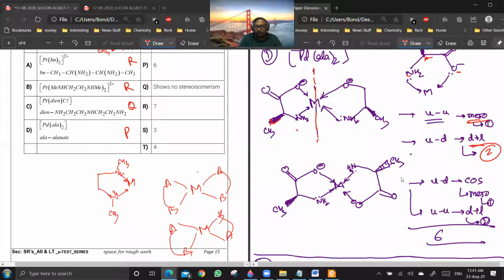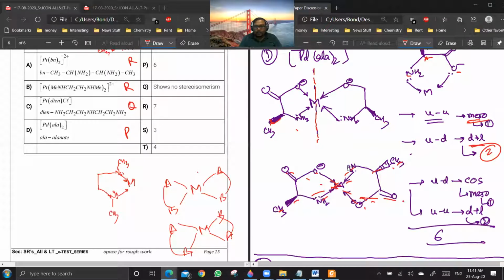Now, you see, if I say that this CH3 is attached like this, then again you can have an up-up and up-down case. Now you see in this case, if this is up and this is down, then it will have a center of symmetry. Because you see this going like this, going like this. Are you getting a point?